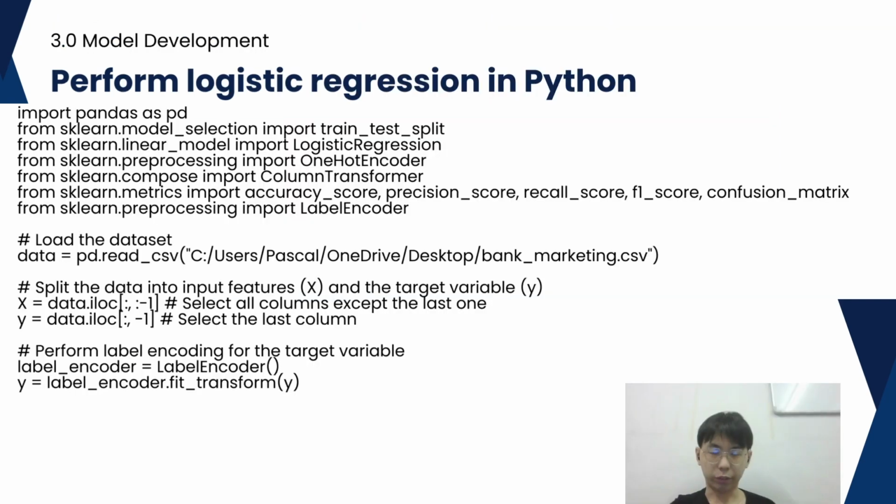Thank you. So now we'll discuss the model development to perform the logistic regression by using Python. For the first step, we will import all the necessary libraries from Python into the workplace. And next, we will load the data, which is the bank marketing CSV, into the workplace. The next step is to select the data into input feature X and the target variable Y. And next, we will perform a label encoding for the target variable.